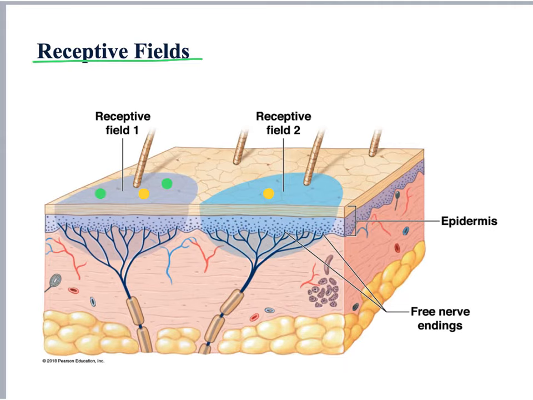And that's the reason we say that the smaller the receptive fields, the more refined is the ability to localize the stimulus. And the bigger the receptive fields, the more difficult it is to localize a specific stimulus. For example, an area of our body where we have very small receptive fields is our hands. And in our hands, we have a very defined ability to recognize a specific stimulus.